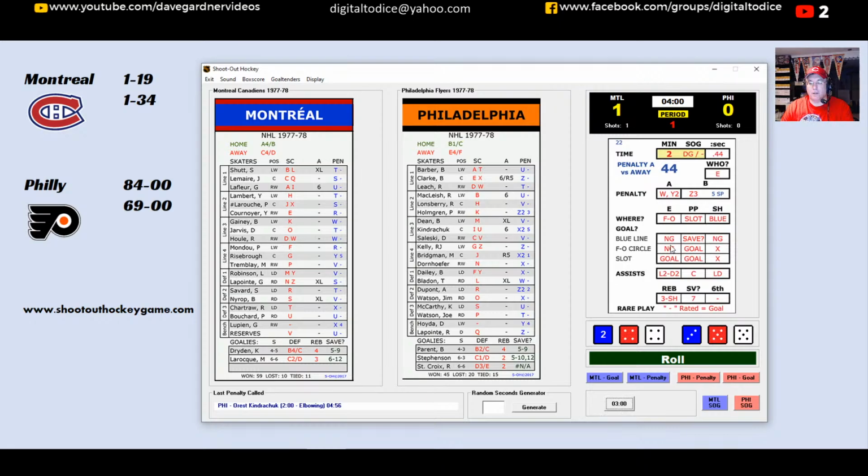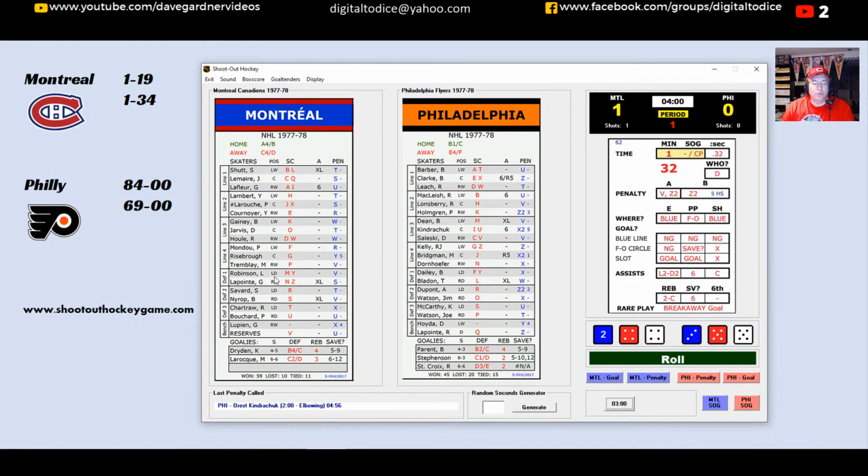2 minutes off the clock. And an 18. Chance for the Canadians. Can they go up 2-0? It's going to be LaRouche with the puck. LaRouche in the Flyer zone from the blue line. His long shot from the blue line. He scores! LaRouche beats Parent from the outside. A bad goal on Bernie Parent. And the Canadians take a 2-0 lead.